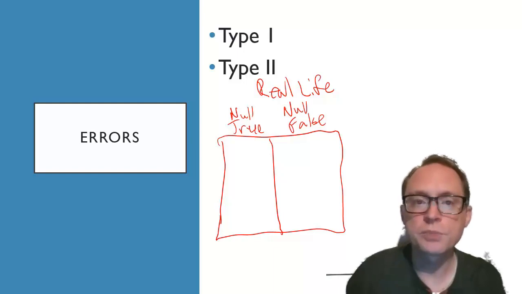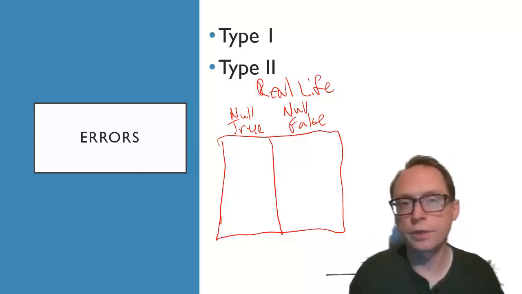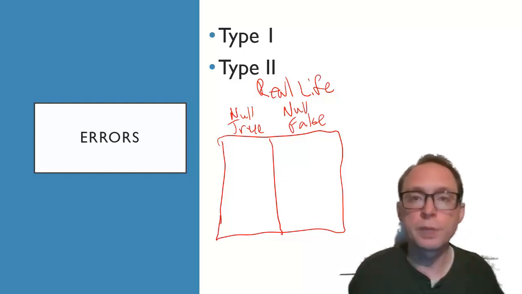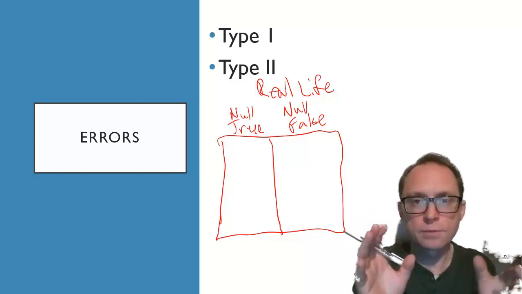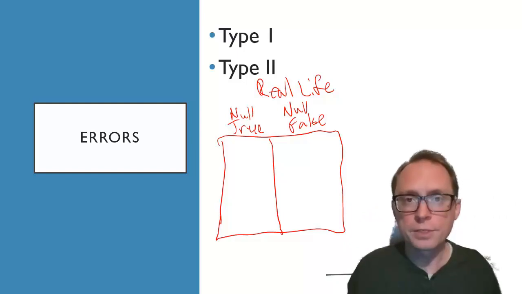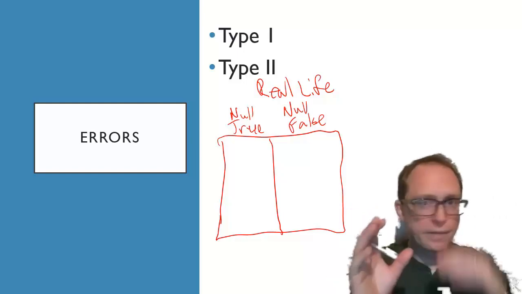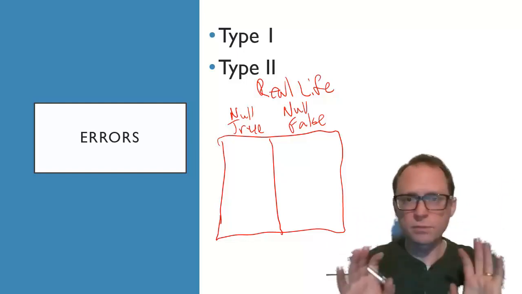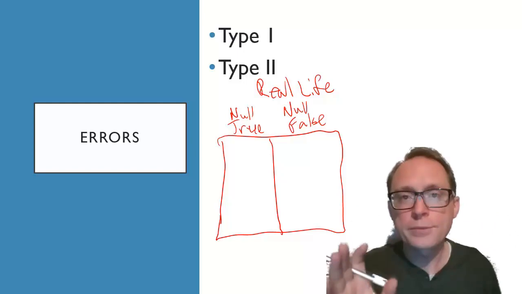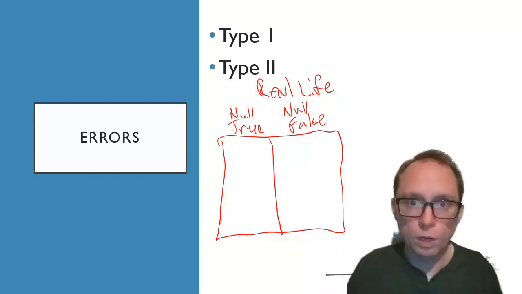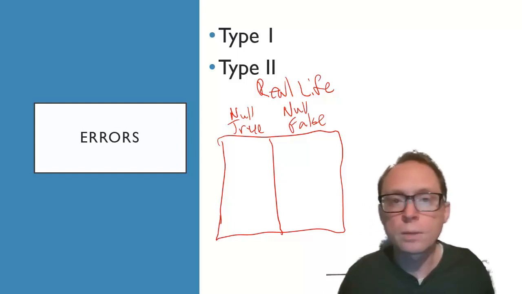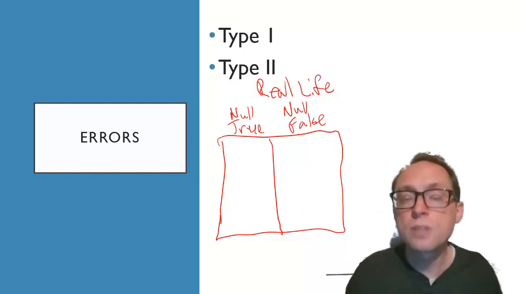Now, what does that mean? A null hypothesis means that one thing doesn't affect the other thing. So, for example, let's say that I have a hypothesis that my love potion causes people to be in love. My hypothesis is love potion causes love. The null hypothesis is love potion doesn't have anything to do with love. It's null, null effect. It's nothing, right? The null hypothesis would be that love potion doesn't work. It has no effect. If the null is true, then my love potion doesn't work. If the null is false, then my love potion does work.